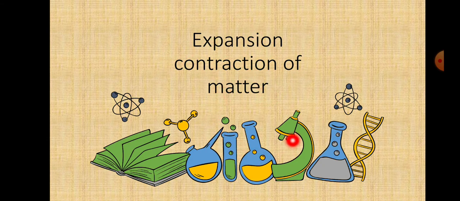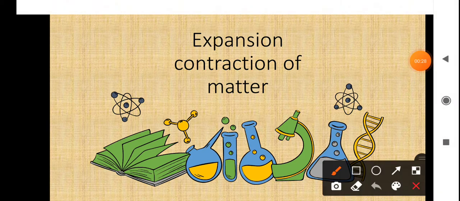What's the meaning of expansion? Expansion needs heat energy. When we are heating any substance, the particles or the molecules inside this substance absorb the heat energy.